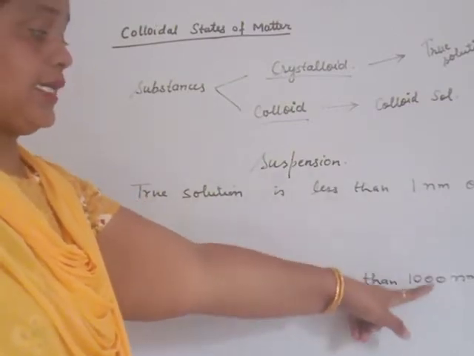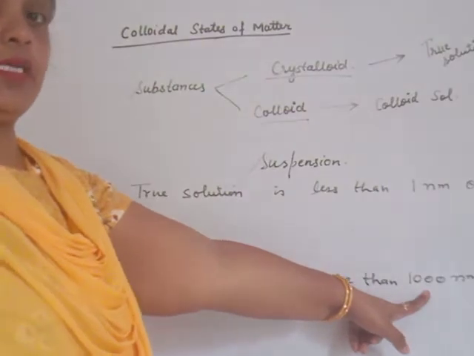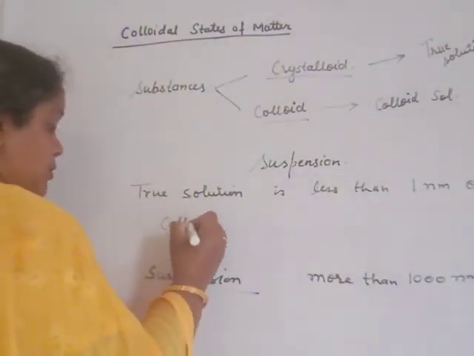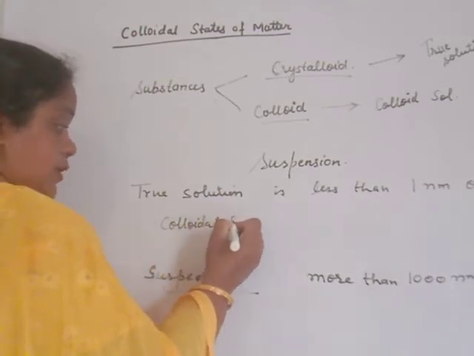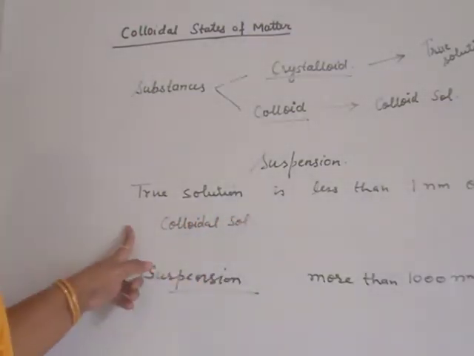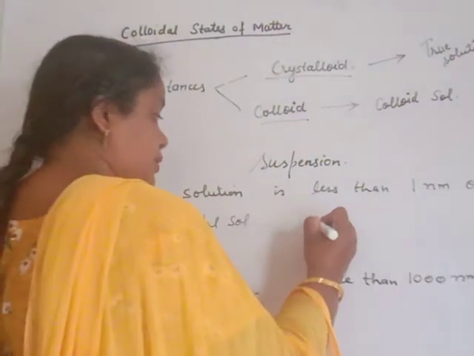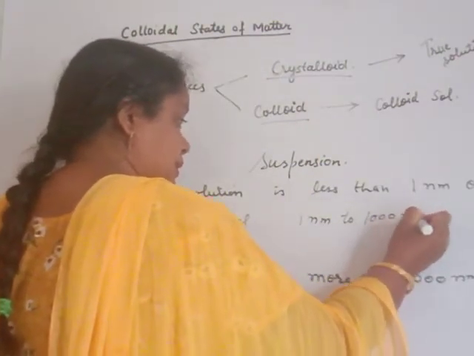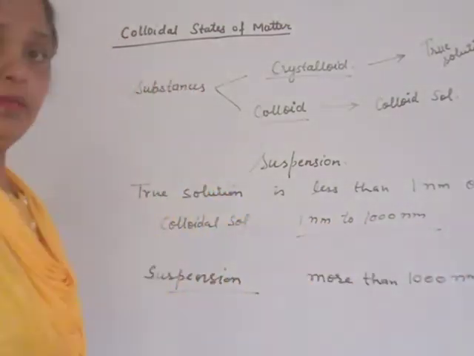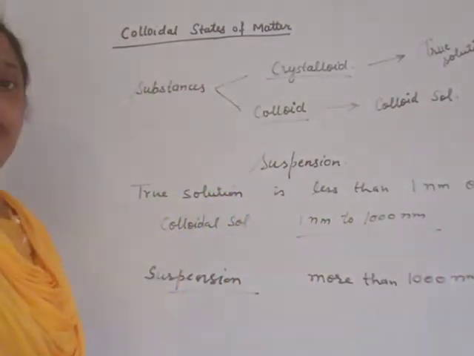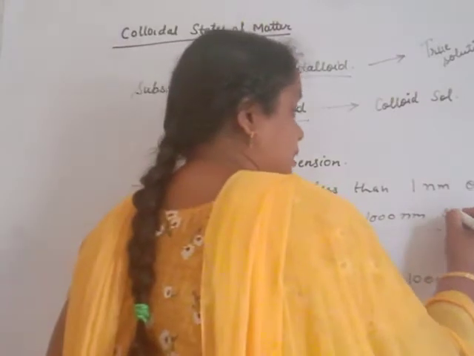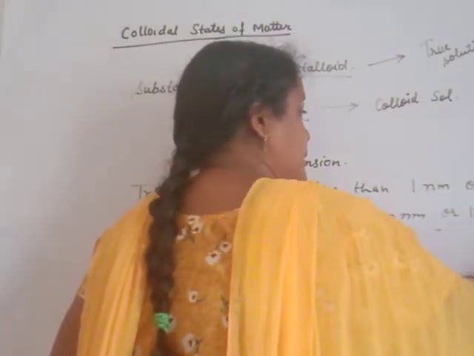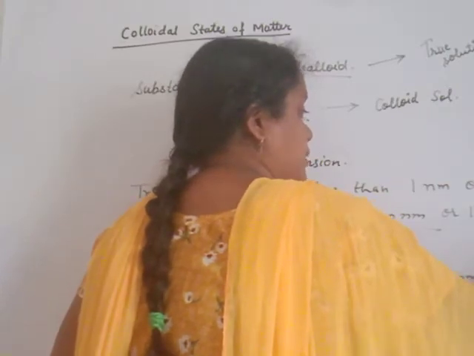These particles appear to us only by the scattering of light, and that is known as colloidal sol. The particle size in colloidal sol lies between 1 nanometer and 1000 nanometer, or 10 raised to power minus 9 meter to 10 raised to power minus 6 meter.